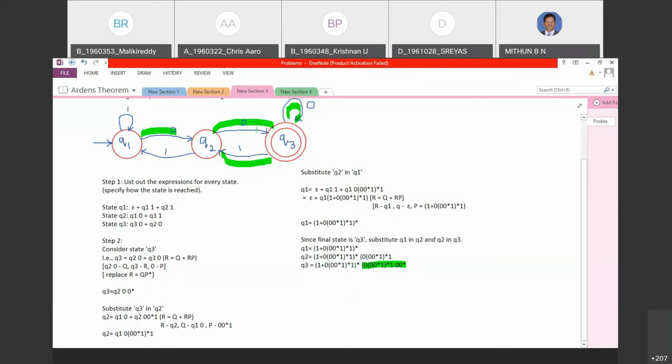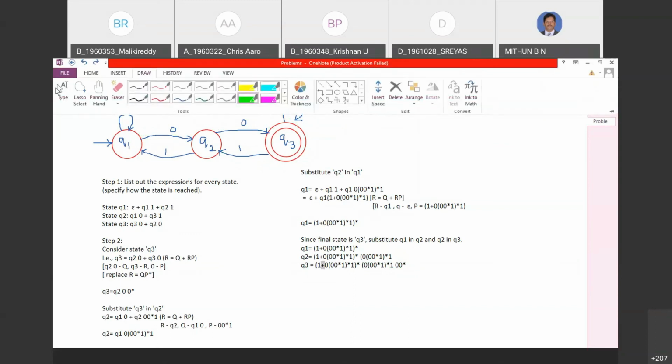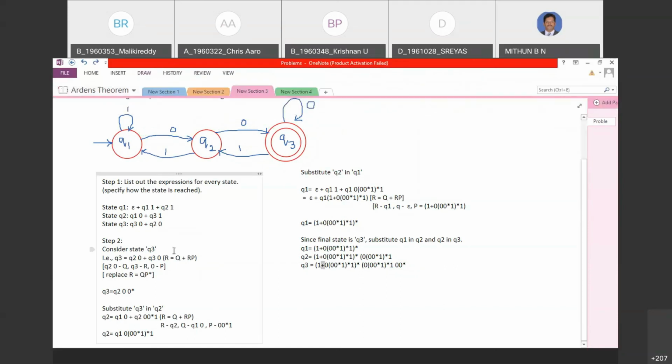Same, 0, 0 star, 1 whole star, 0, 0 star. See this part? It is so beautiful to obtain this. So I'm saying, once you apply the pumping lemma, once you apply Arden's theorem, you can easily obtain the strings to be accepted by the automata, and that will obviously be the same.